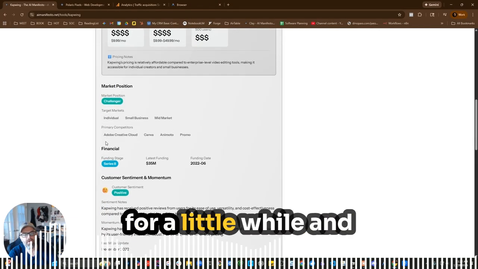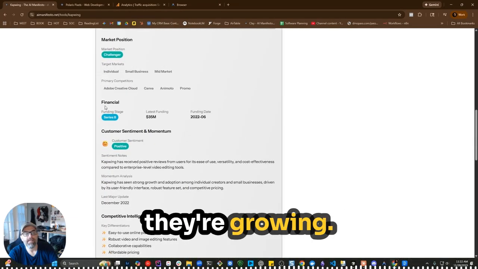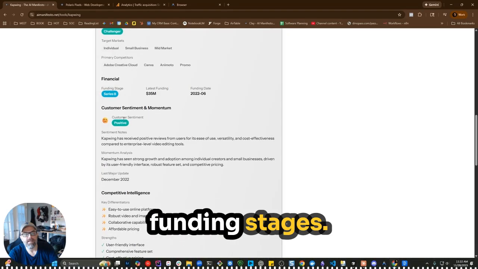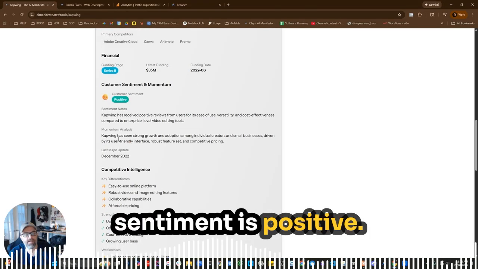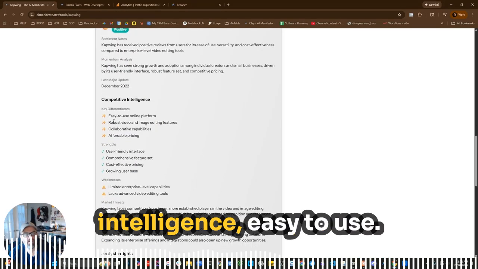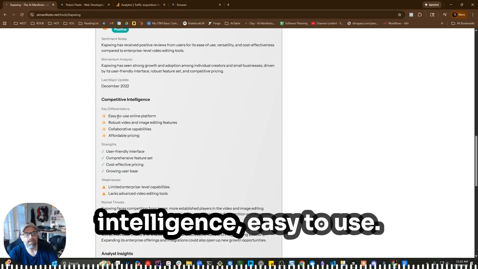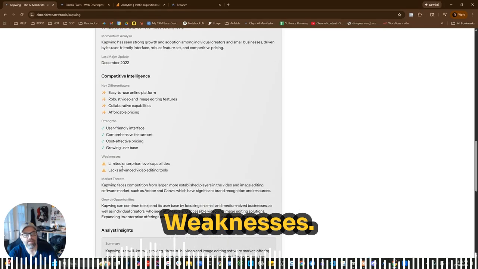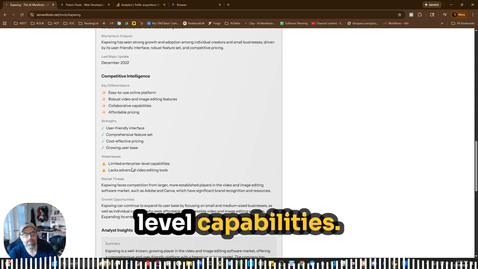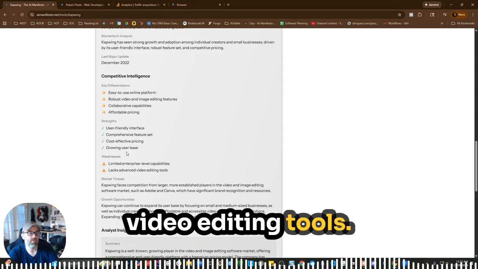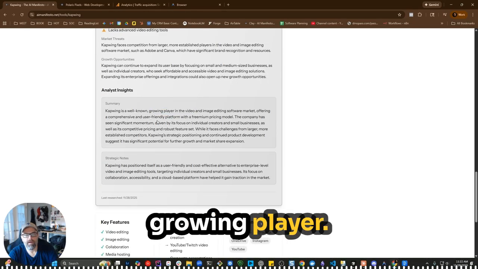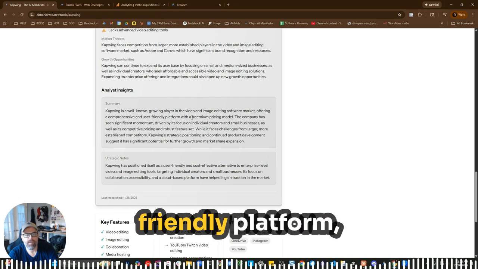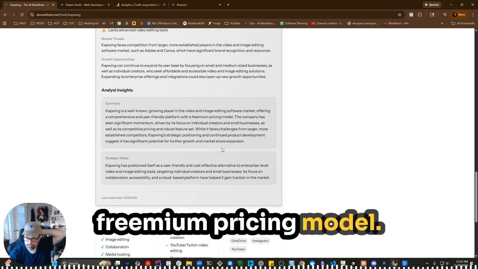So they've been around for a little while and they're growing. There's their funding stages and customer sentiment is positive. Competitive intelligence. Easy to use platform. Affordable pricing. Strengths, weaknesses, here you go. Limited enterprise level capabilities, lacks advanced video editing tools. Well-known growing player, comprehensive user-friendly platform, freemium pricing model.